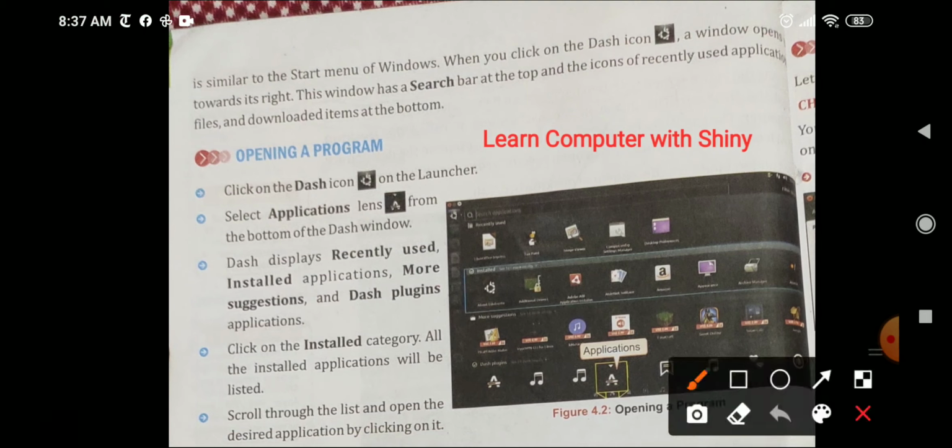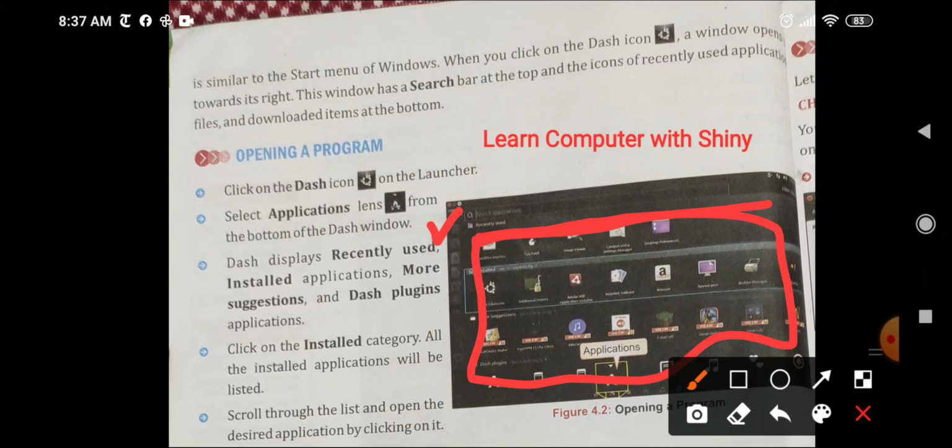Now see, they have clicked on the dash box and you can see here a search box, right? From this search box you can search any file, any application, and these are the applications displayed on the screen which are already downloaded on your computer.